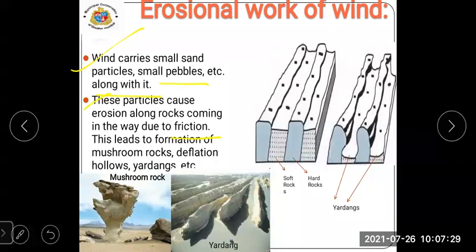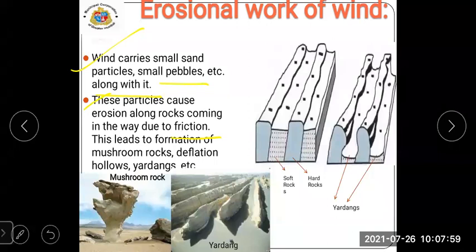Let's understand what friction is. Friction means the action of one surface or object rubbing against another. It is the force that resists the sliding or rolling of one solid object over another.